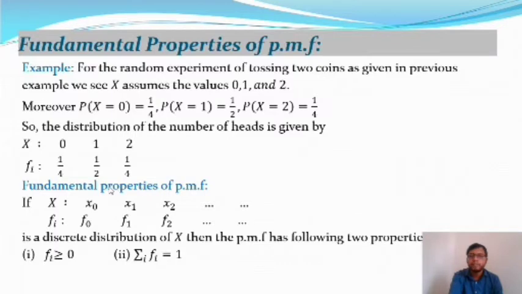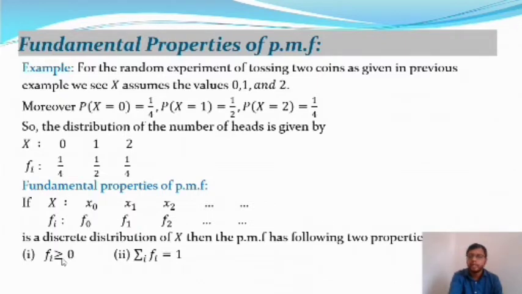So the fundamental properties of the probability mass function: if the sample points are x0, x1, x2 and so on up to infinity, and the corresponding probability mass function values are f0, f1, f2 and so on up to infinity, and this is the discrete distribution function of x, then the probability mass function has the following two crucial properties.